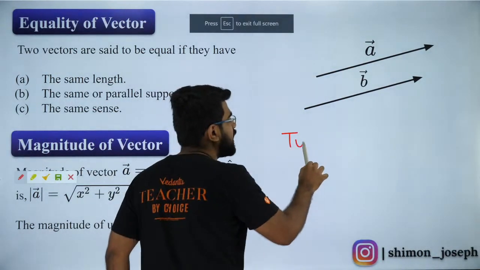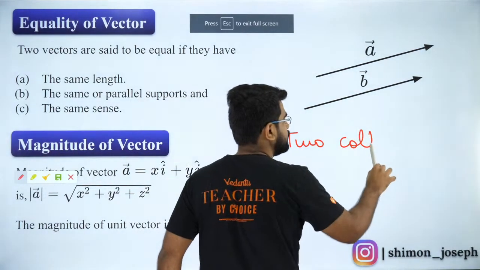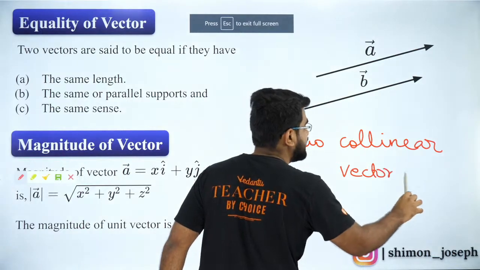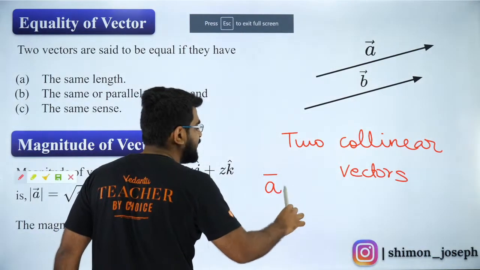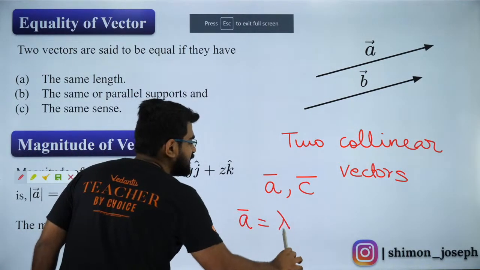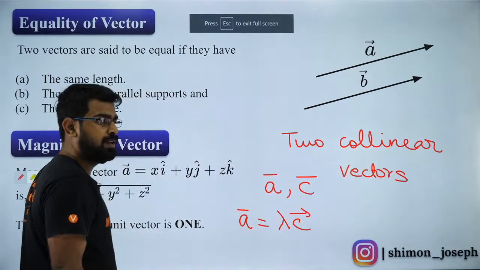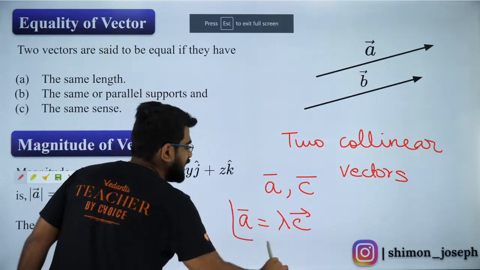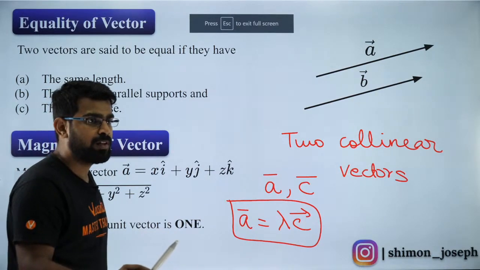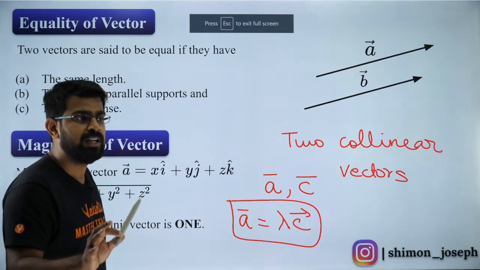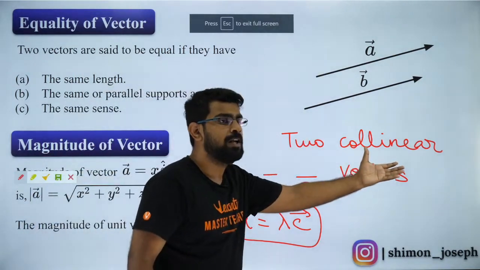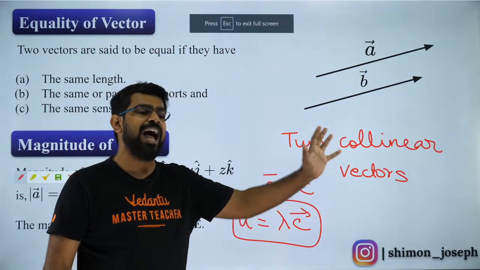If you say two vectors are collinear, what does that mean? Two collinear vectors means they have the same direction. So if I say A vector and C vector are collinear, that means A vector is nothing but some multiple of C vector. So if two vectors are collinear, then I can write it like this. Are you all able to follow? Everybody clear with it? This is very important because collinear vectors will either be parallel or anti-parallel.